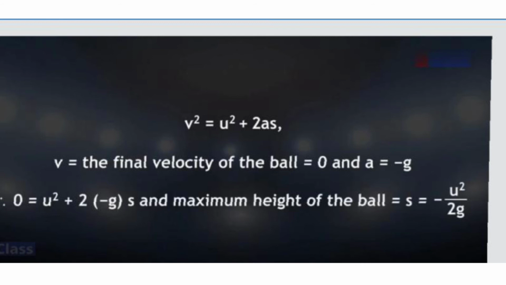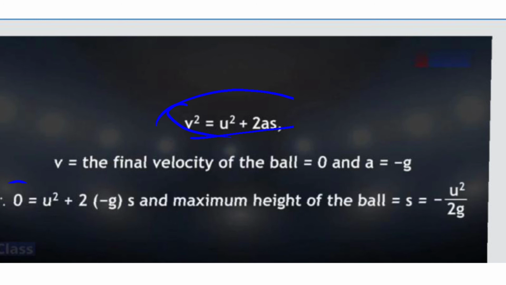Now substituting that in the formula v square is equal to u square plus 2as, you have 0 square is equal to u square plus 2 into minus g into s. So we will have 0 is equal to u square minus 2gs.